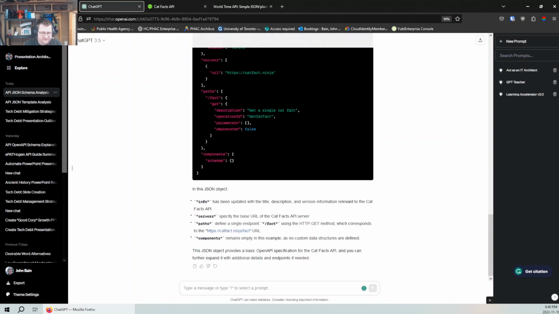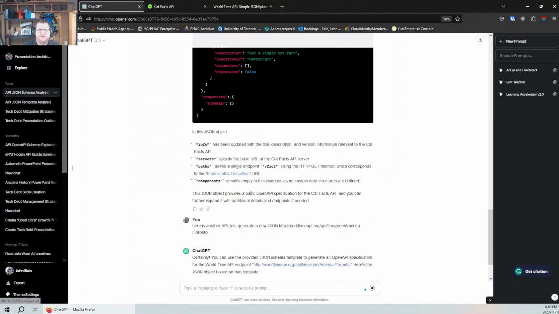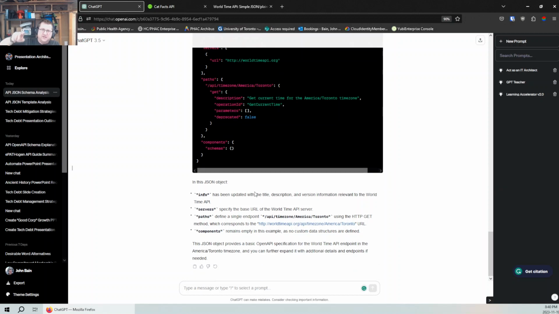All right, here is another API. Let's generate a new JSON. I'm actually curious if through the process we could get ChatGPT to change the region or the path for that API.